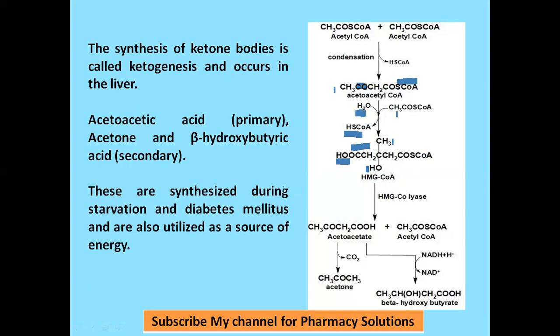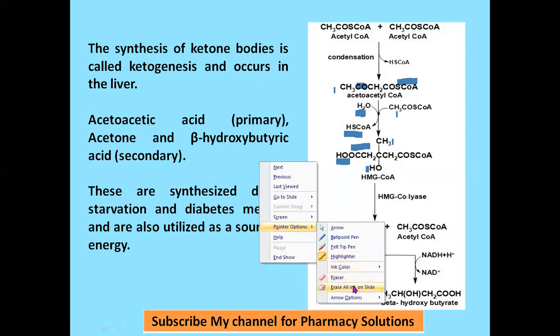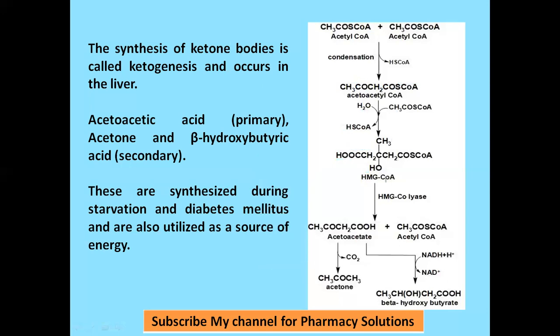This hydroxymethyl glutaryl-CoA further undergoes cleavage by lyase, the enzyme which breaks this molecule. The cleavage occurs at this position, at this CH2. This H is attached here to form CH3COSCoA, the acetyl-CoA molecule.